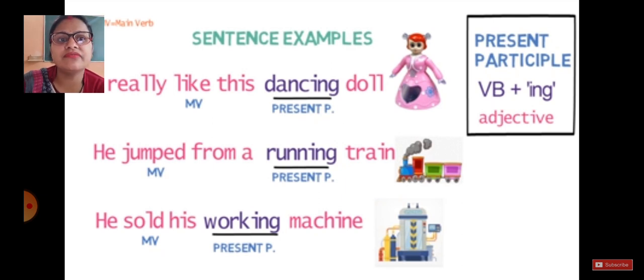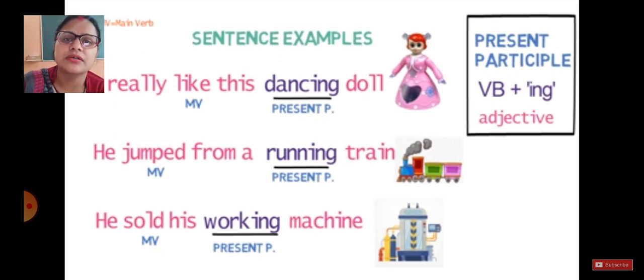Jump is your main verb, but jumped, it's already the past form. It means someone already jumped from a running train. When we talk about a running train, it means that train is still running. It means you talk about a present participle.